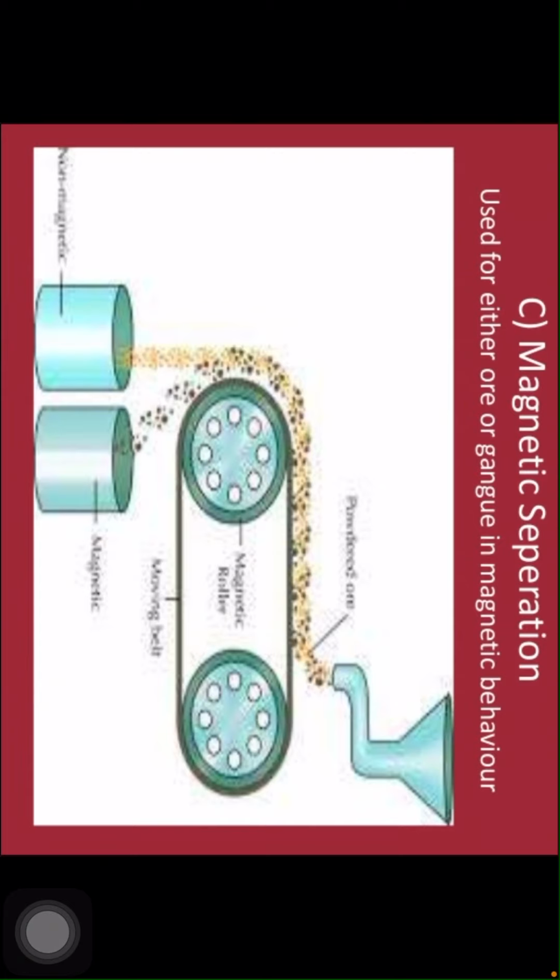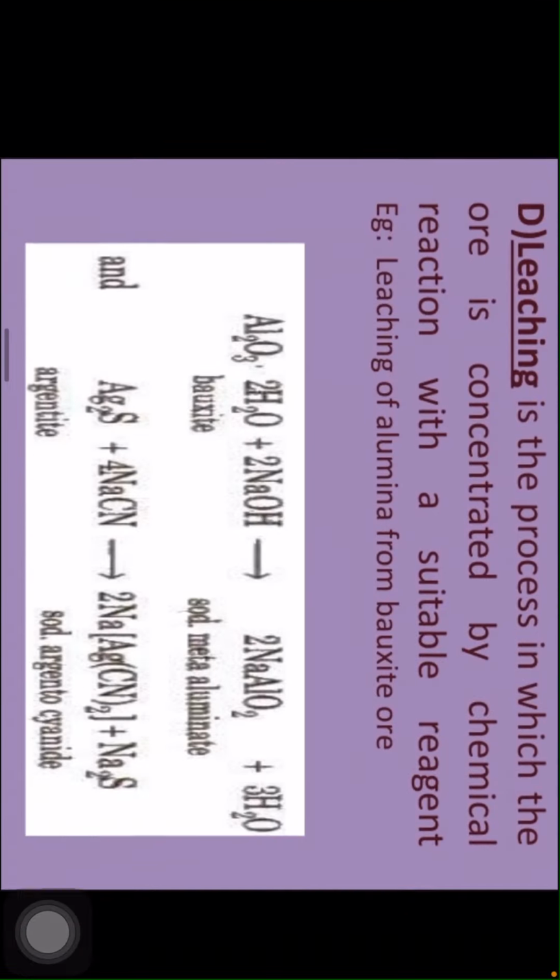So they are separated using electromagnets, children. Observe the figure, children. When the ore is flowing through the belt, magnetic roller, some magnetic substances are there, some non-magnetic substances are there. The magnetic substances are moving toward the other bowl, and the non-magnetic substances are moving away from the magnetic field. So this is the best method to separate non-magnetic substances from the magnetic substances.